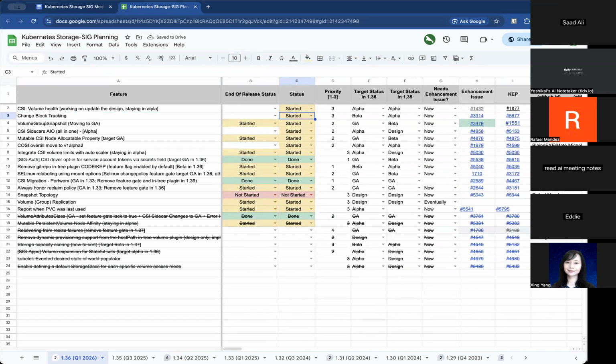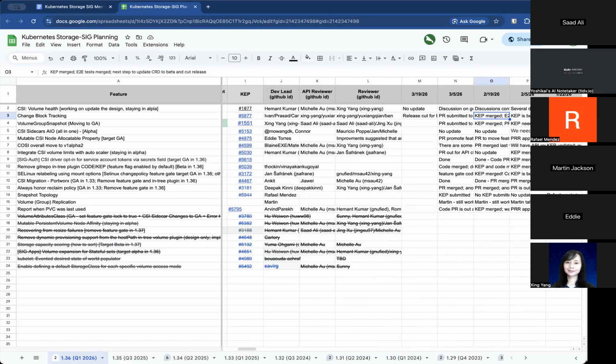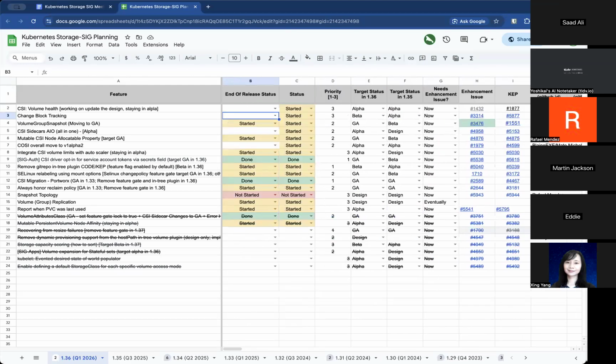Do we have outstanding work here, or can we mark this as done? Yeah, we can probably just track the rest of the work there. We don't have to track it here. I think this release is already cut. I think we should be fine. Okay, I'll go ahead and mark this as done. All right, thank you for that update, Xing.